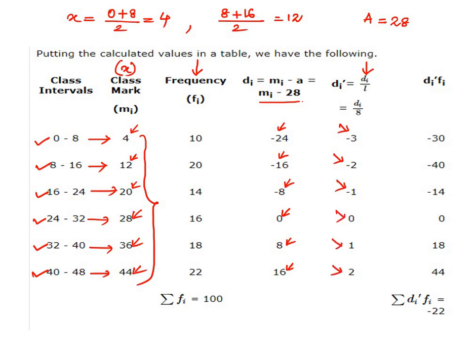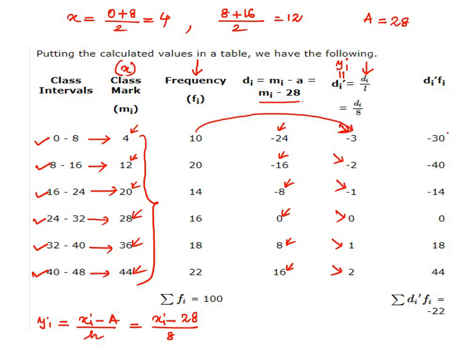This di dash that I have written as yi during the proof, that yi is actually xi minus a by h, which in this case is xi minus 28 by 8, since we have taken a to be 28 and h to be 8. Now we'll find the mean of y and then use it to find the mean of x. So we multiply the frequencies with these yi.